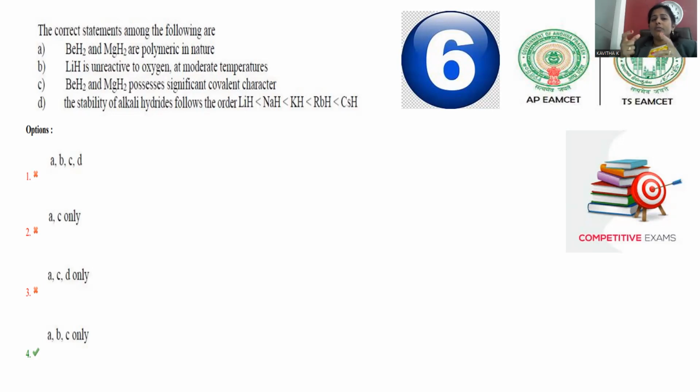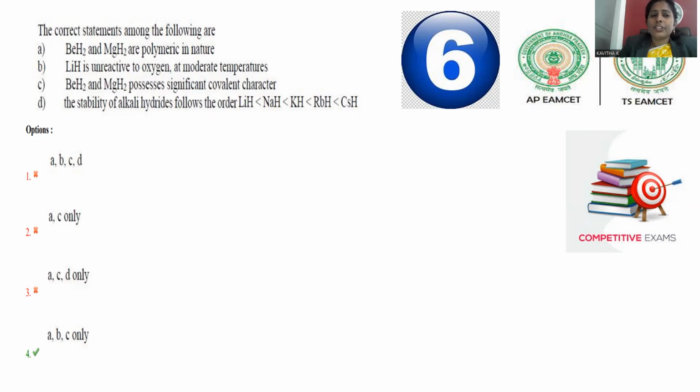In any main group, from top to bottom, the size of the atom is gradually increasing, but beryllium and magnesium are both starting elements, so the sizes of beryllium and magnesium atoms are smaller in comparison to the following elements. Beryllium, magnesium, what other elements can you notice? Calcium, strontium, barium, radium. Such elements will be there in the same second main group.